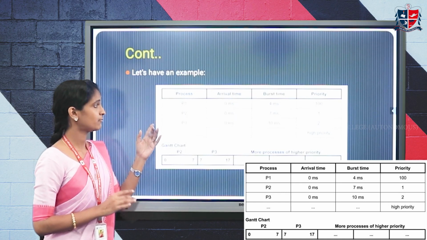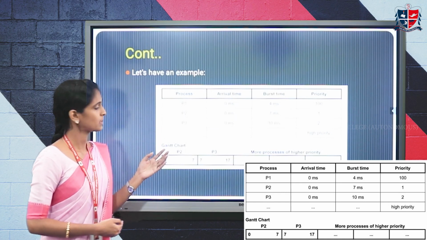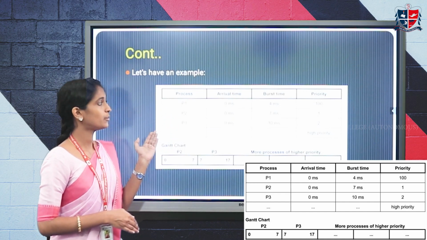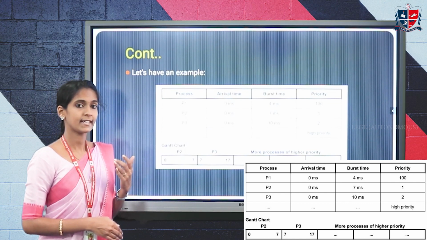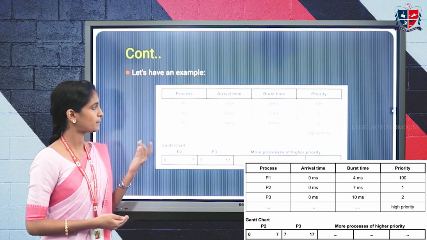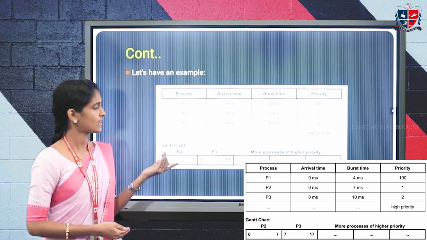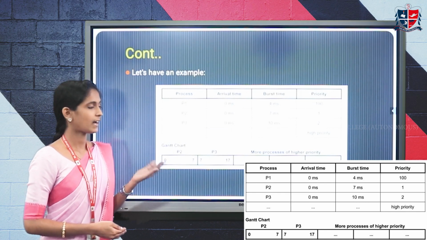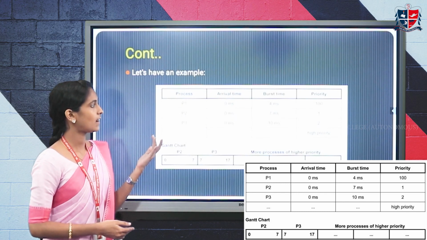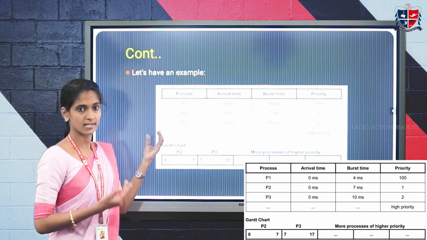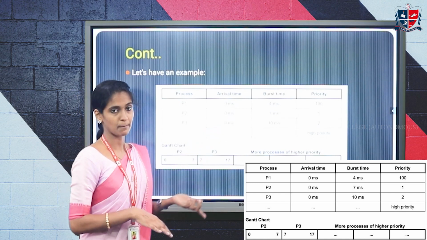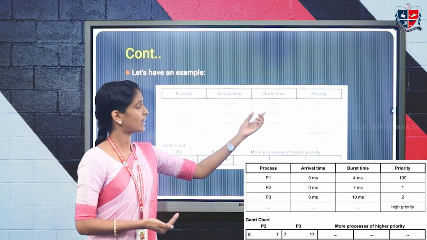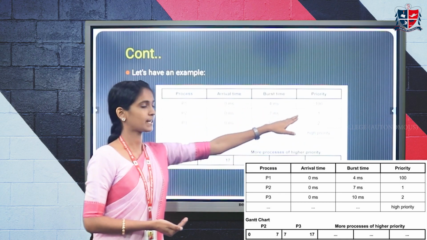So P1 has to wait for a long period of time, since there are higher priority processes in the ready queue. We can solve this starvation by using the technique called aging. We increase the priority after a particular interval of time. Suppose I increase it after every 1 unit of time. Increasing the priority means decreasing the number, so it becomes 99.